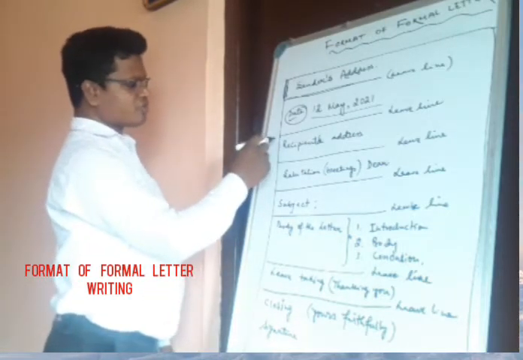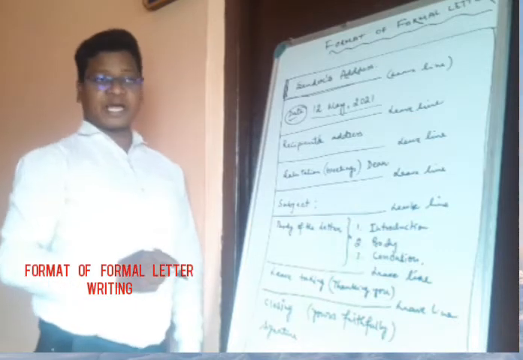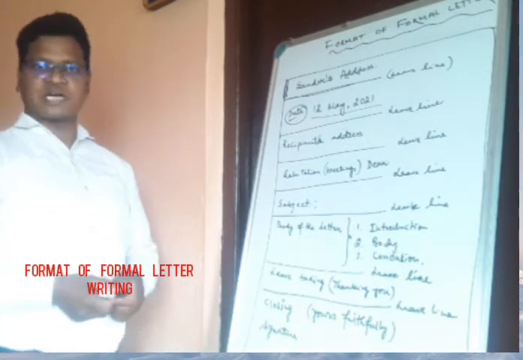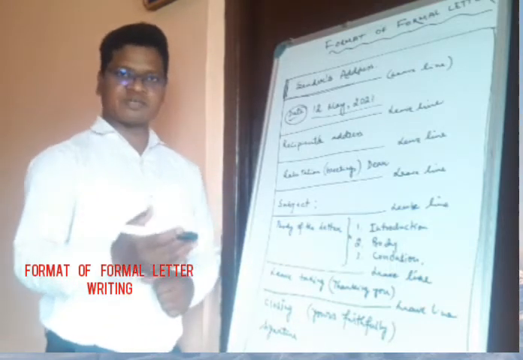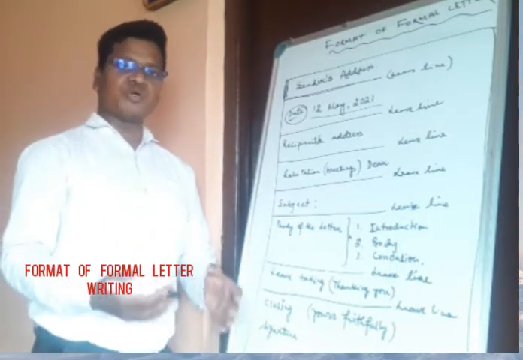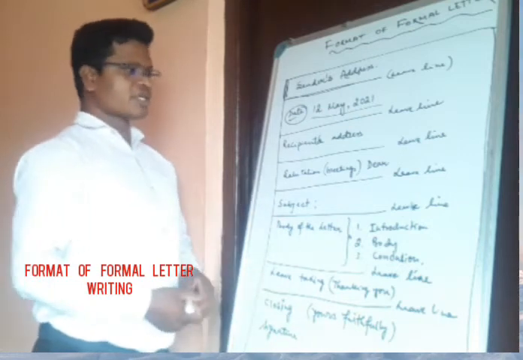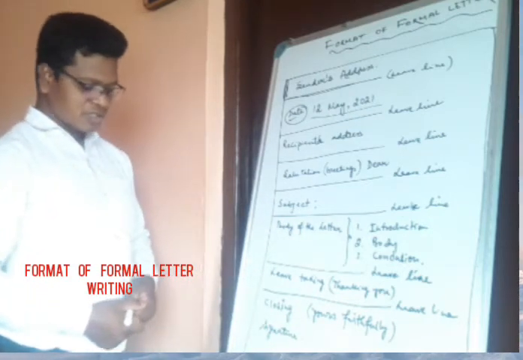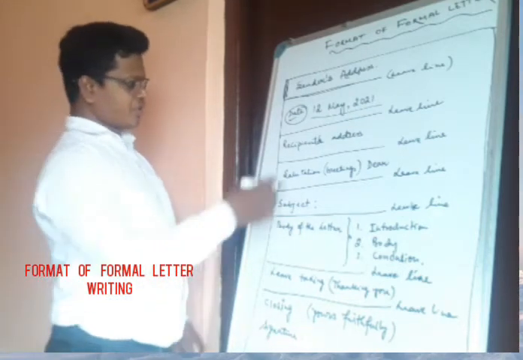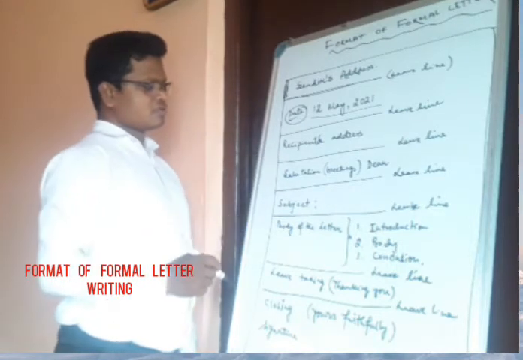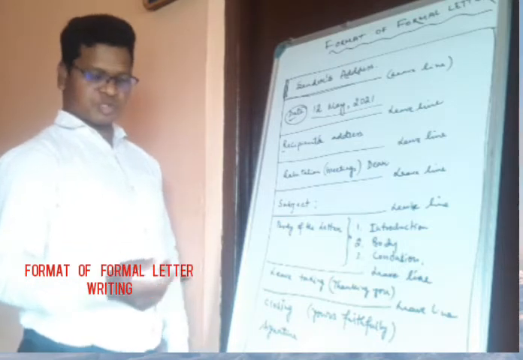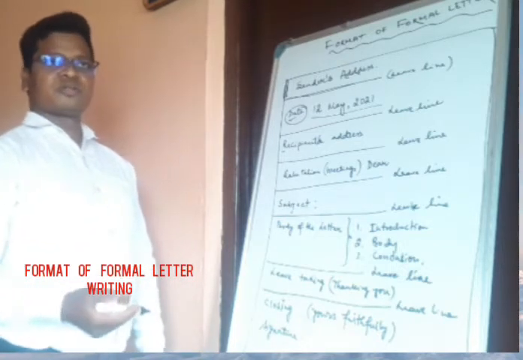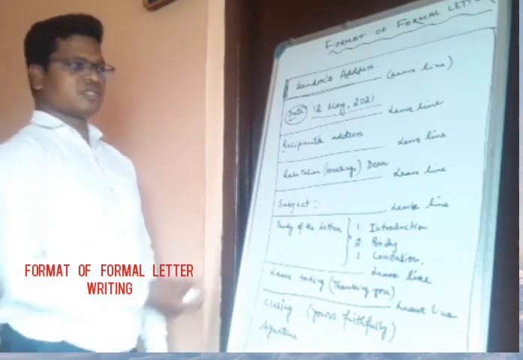Third one. What is the third one here? Recipient's address. Recipient means the receiver, one who is going to receive your letter. You are writing this letter to somebody, so you are going to write his or her address. Here also write down the whole thing: the address, then post office, the police station, then district, and then the pin code.